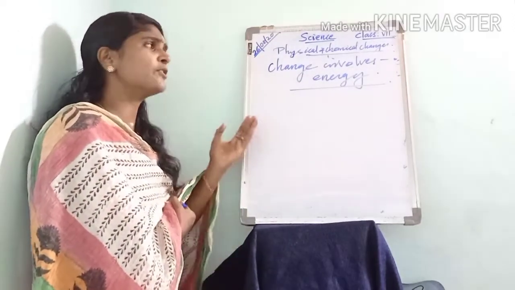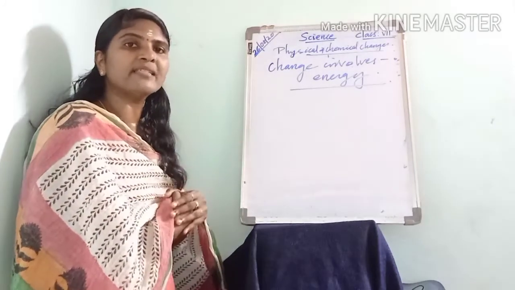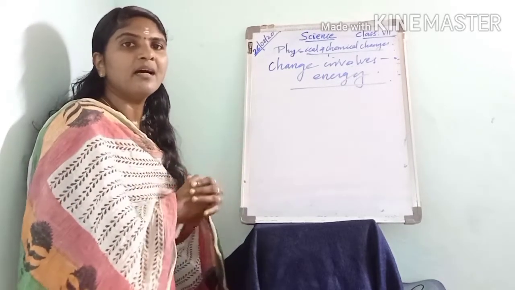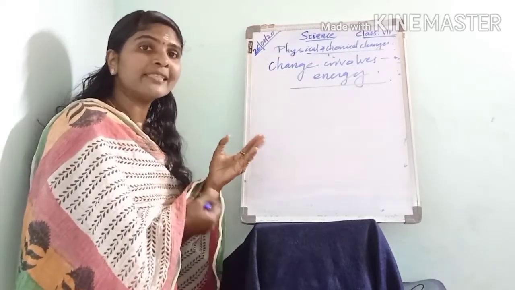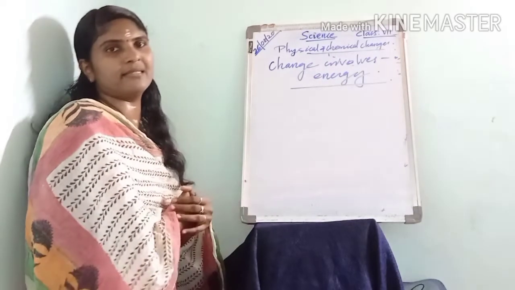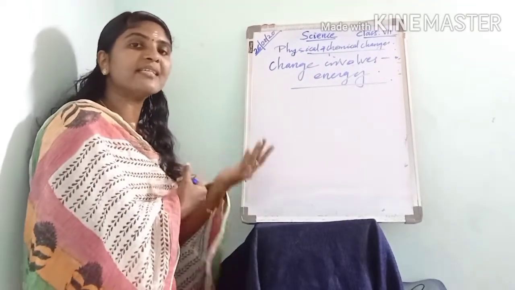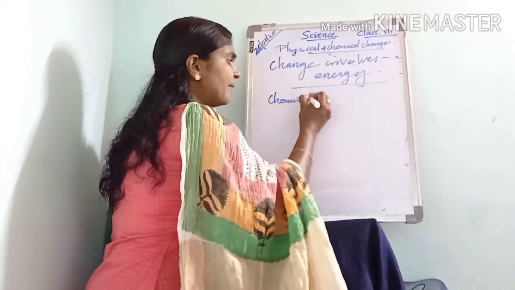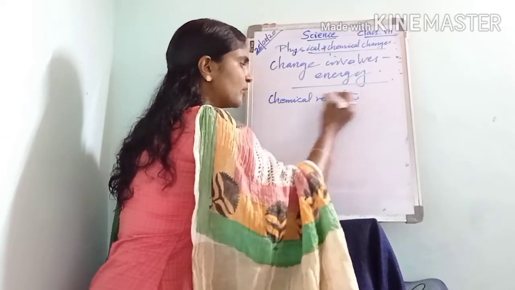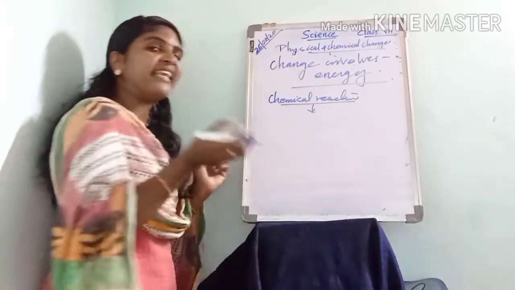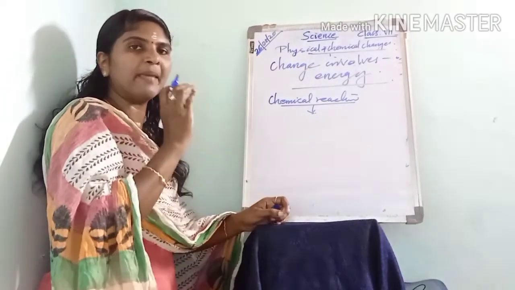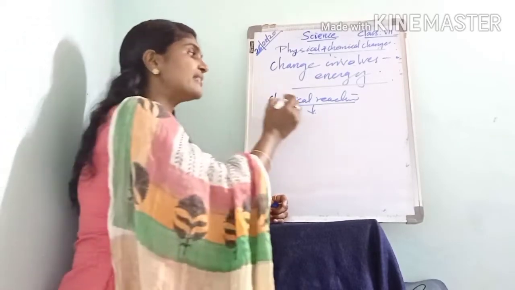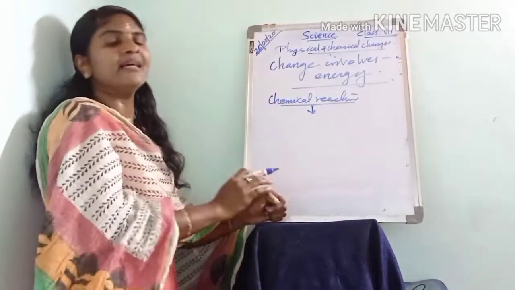Also, chemical changes occur when chemicals react with each other. Chemical changes occur due to the reaction of chemicals. So chemical changes are otherwise called a chemical reaction. The chemical changes occur when chemicals react with each other, and so chemical changes are otherwise called a chemical reaction.